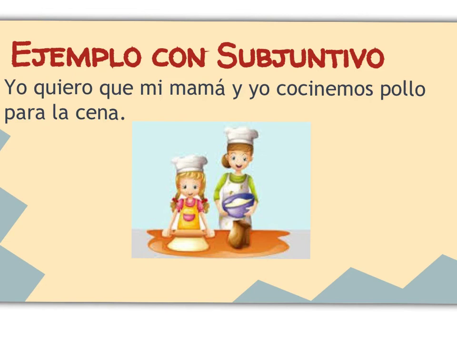Yo quiero que mi mamá y yo cocinemos pollo para la cena. I want my mom and I to cook chicken for dinner. So I have two subjects, yo y mamá y yo are my two subjects. I want for us to cook chicken for dinner. So I have it separated with my will or wish word, quiero. I have a que to separate these two subjects, the yo and the mi mamá y yo. And then since I have all of these elements, that means I have to have subjunctive tense